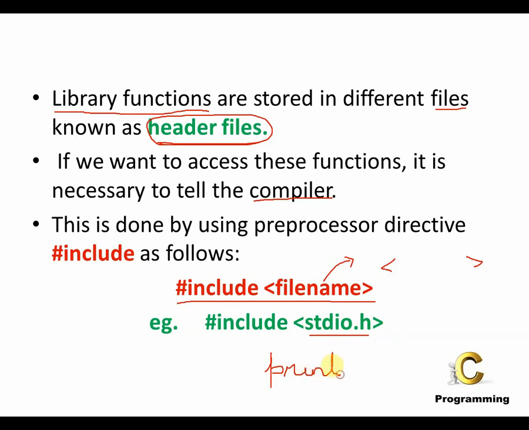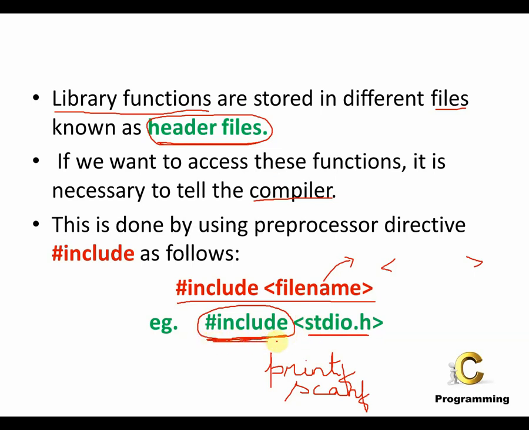So to make use of all these functions like printf, scanf, we have to make use of this particular header file in the program. And how do we include it? By making use of this hash include preprocessor directive. This is a preprocessor directive. To make use of the header file, we have to make use of this preprocessor directive.